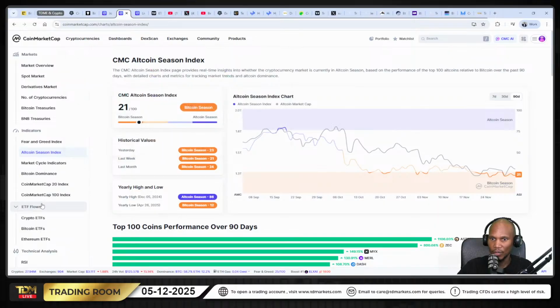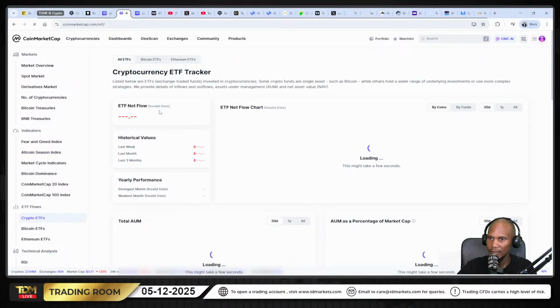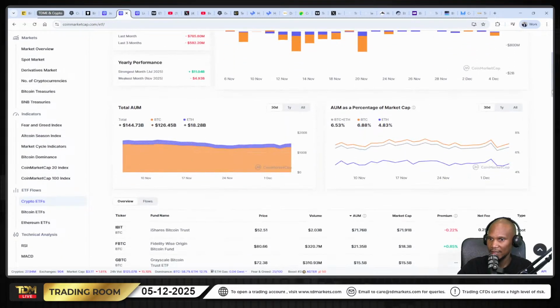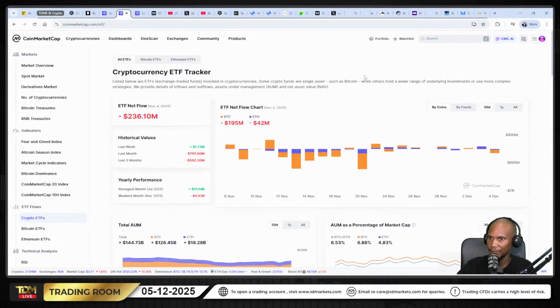Let me go back. We've got negative ETF net inflows, meaning we've got a lot of outflows. So yeah, things are a little bit bearish at the moment in crypto.